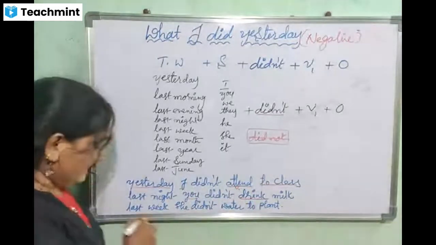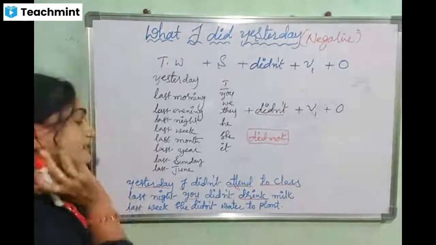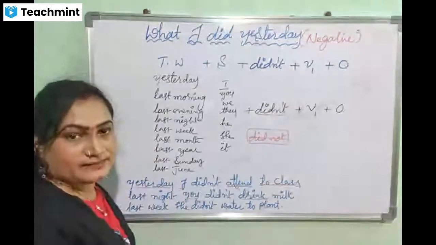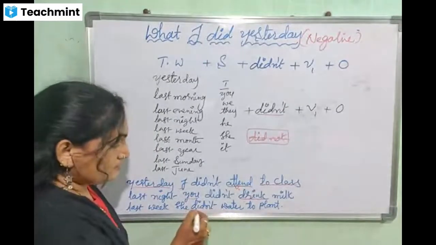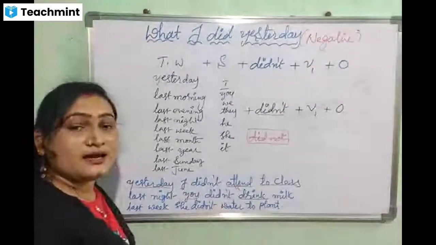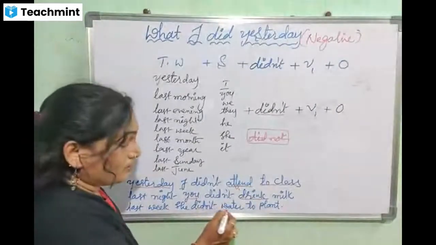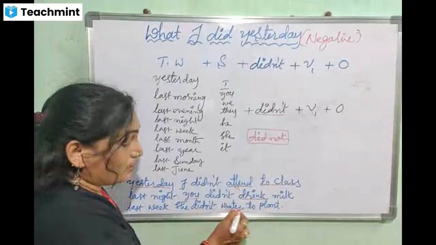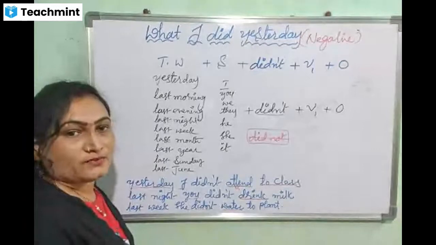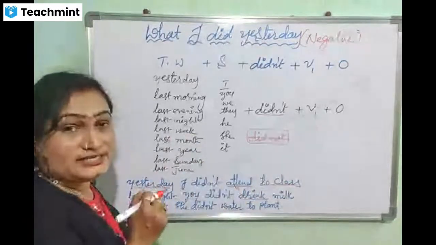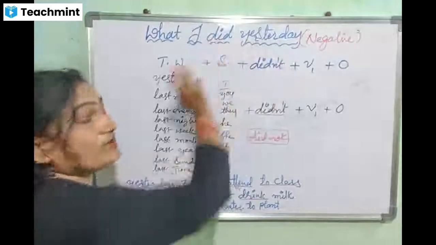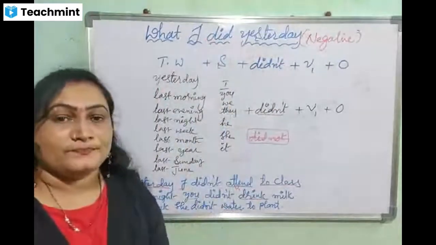Okay. Next. Last week she didn't water the plants. Didn't water. What is the past form of water? Watered. Watered the plants. Okay. So, like this, you need to arrange negative sentences of the yesterday sequence.